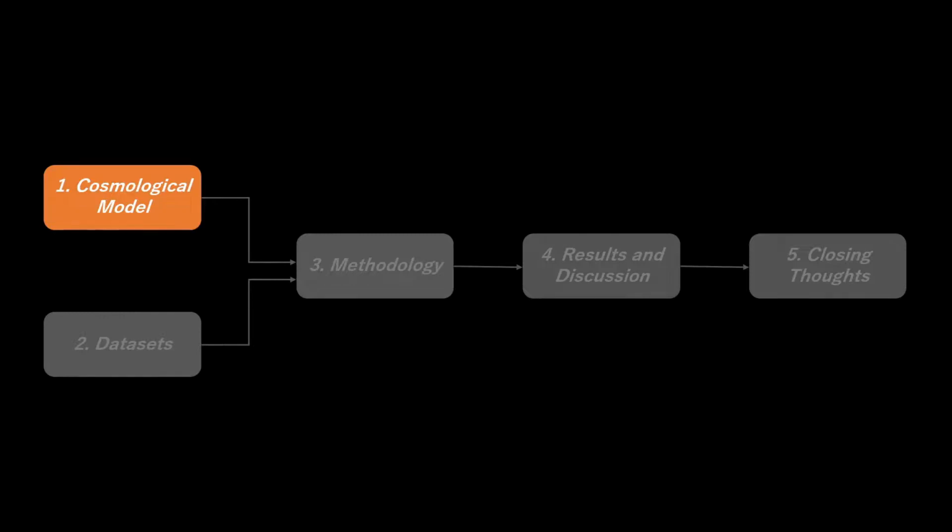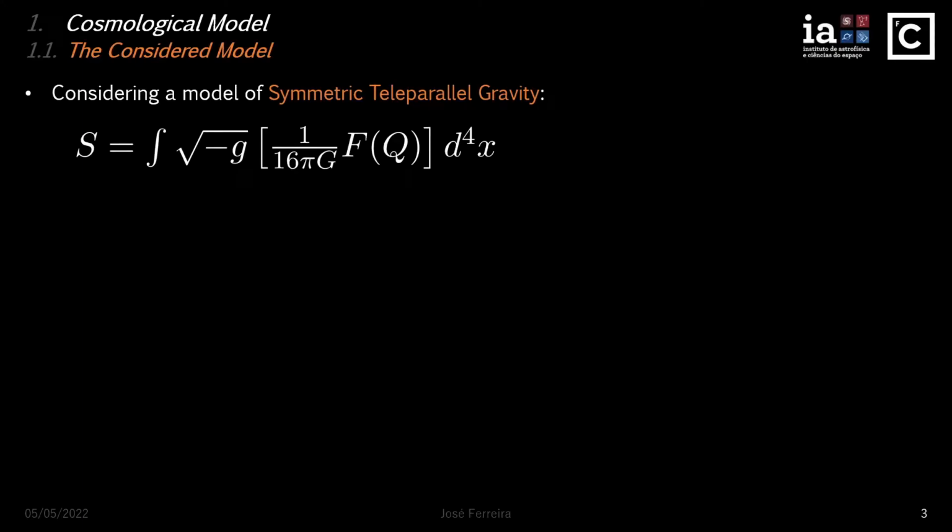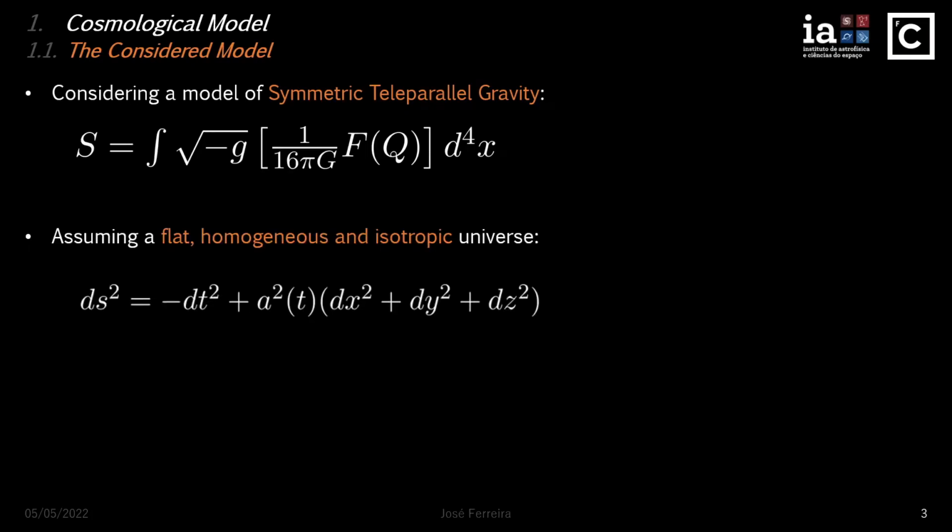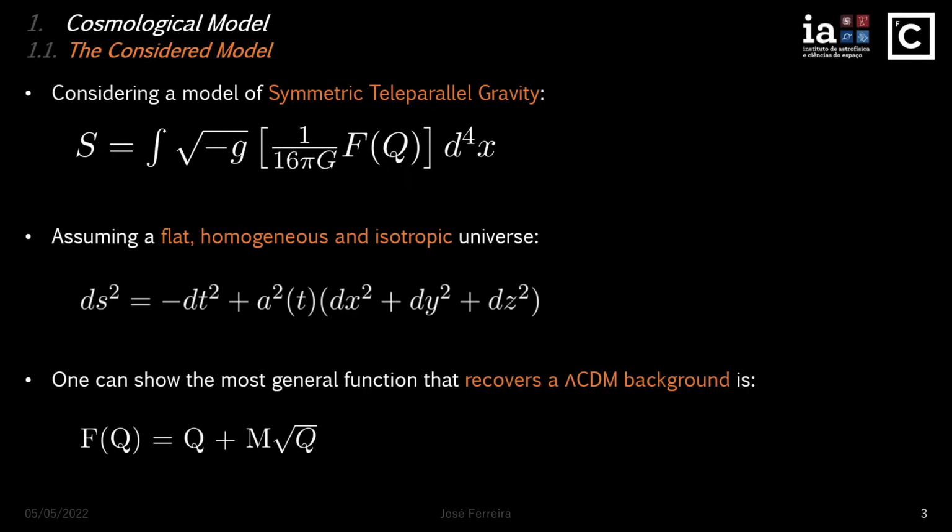Okay, so here's the outline for the presentation. Let's start by introducing the cosmological model that we have considered. First, the two recent theoretical developments: we will be considering a model of symmetric teleparallel gravity, where gravity is ascribed to a flat, torsion-free, and metric spacetime. Then we consider a flat, homogeneous and isotropic universe, which is given by the FLRW metric. One can show, using the modified first Friedmann equation, that the most general function that recovers a ΛCDM background is as follows. Knowing that f of Q equals Q, we obtain the symmetric teleparallel equivalent of general relativity, that is a metric theory, which is equivalent to GR.